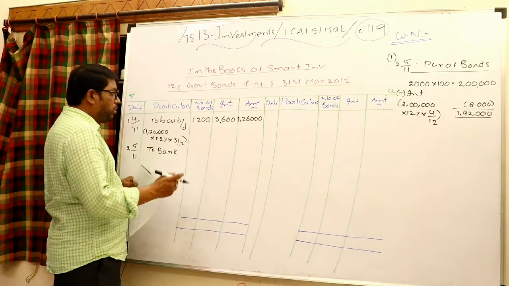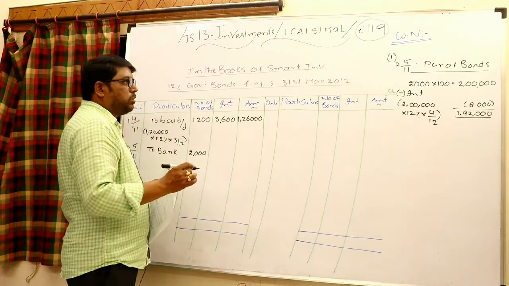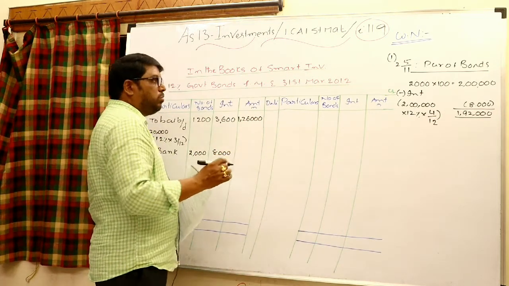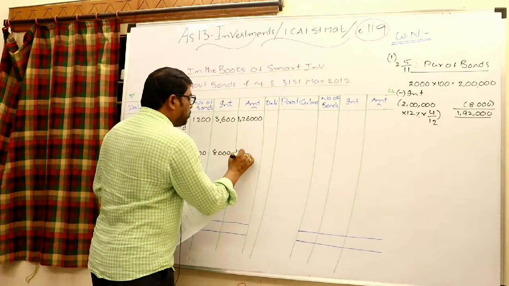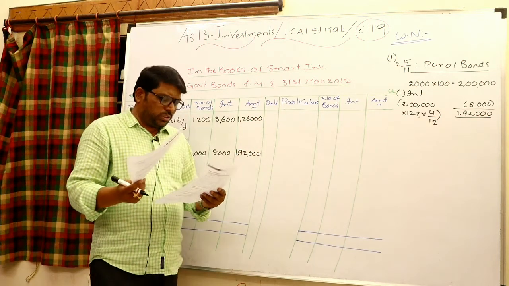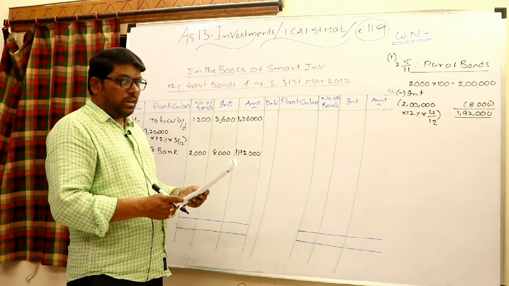How many number of bonds you purchased? 2,000 bonds we purchased. Towards interest, how much we paid? 8,000 towards interest we paid. What is the cost you paid? 1,92,000 simply. Okay. Look at the next transaction, 39/2011.